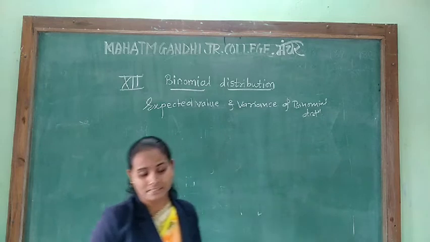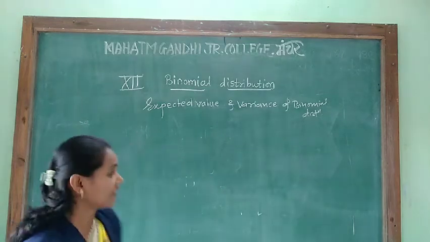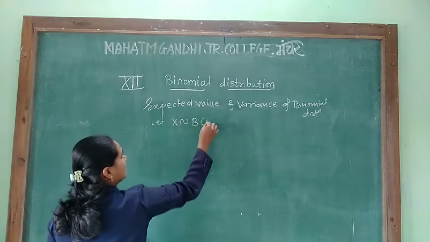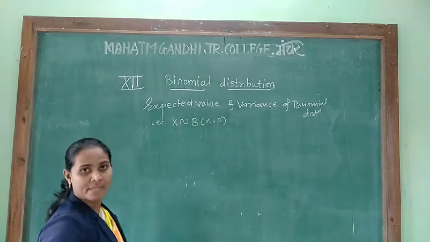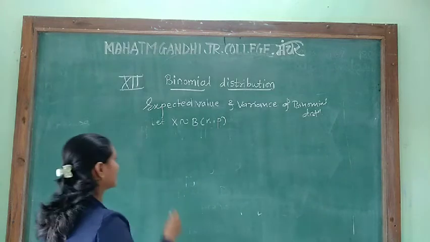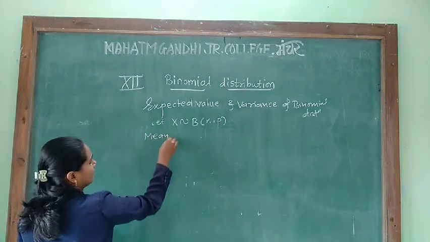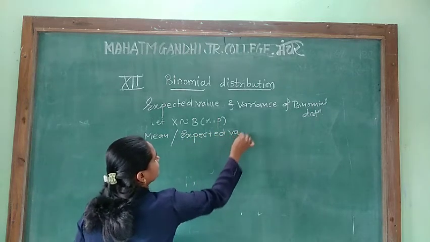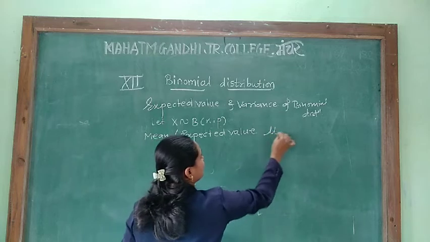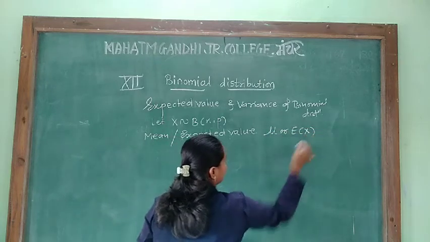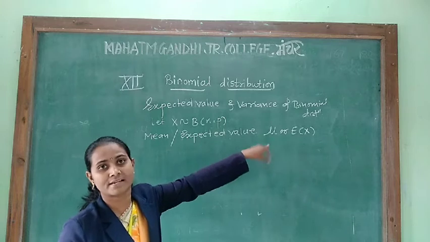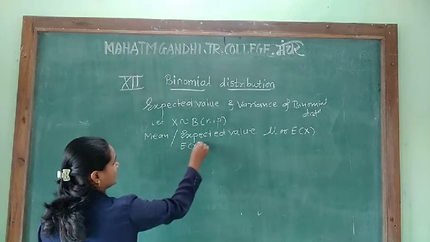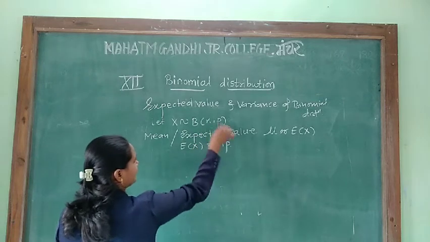If X is a discrete random variable and follows binomial distribution with parameters n and p, then the mean, or expected value, denoted by mu or E of x, is defined as E of x is equal to n into p.